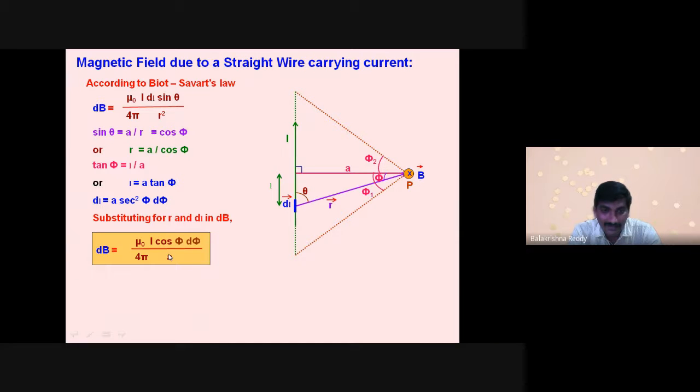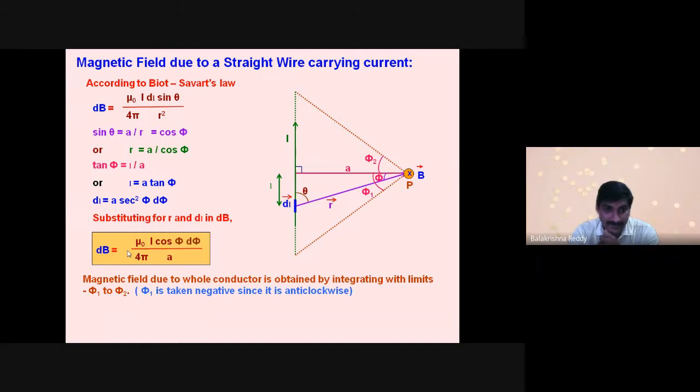Then cos square phi goes up, and sec square phi is down, and since it is down, here you also have the sine theta. So all this will get cancelled and simplified. After that, you are left only with mu naught I cos phi d phi by 4 pi a.